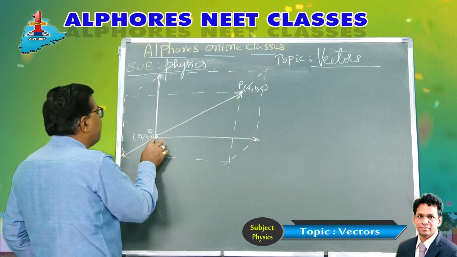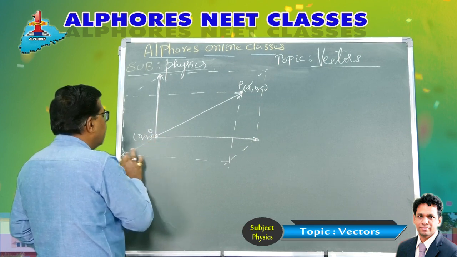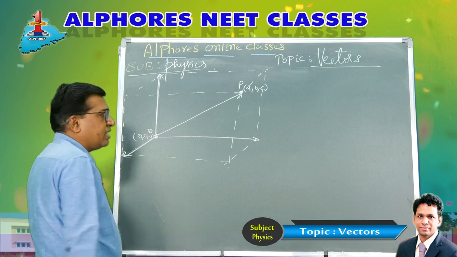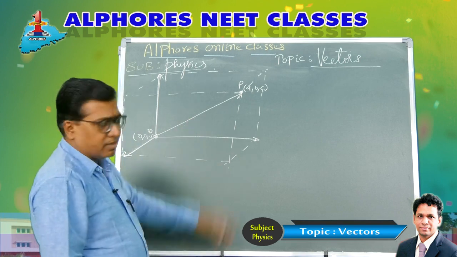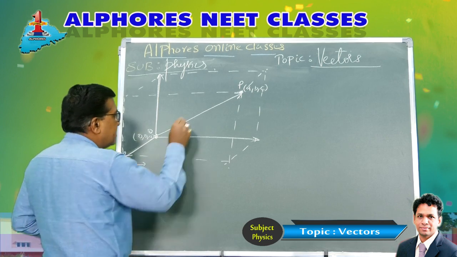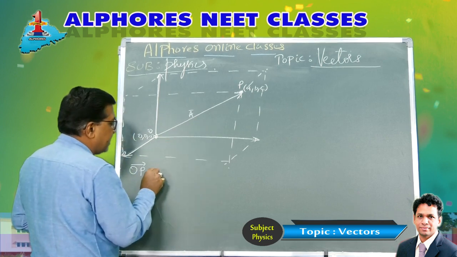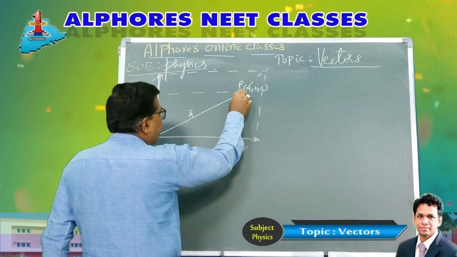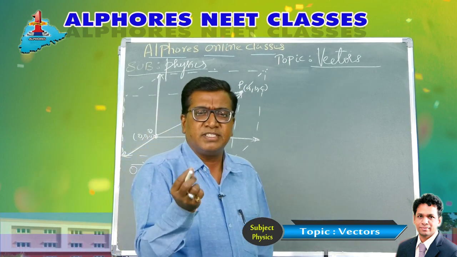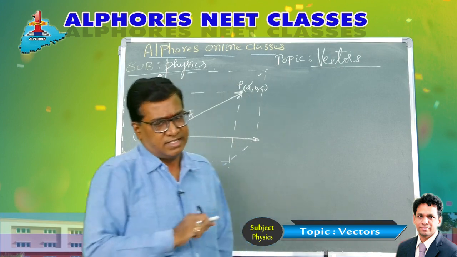The vector which represents the position of the point P from the origin is termed the position vector OP bar. Let us name it some A bar. The coordinates are A, B, C: x coordinate is A, y coordinate is B, and z coordinate is C.